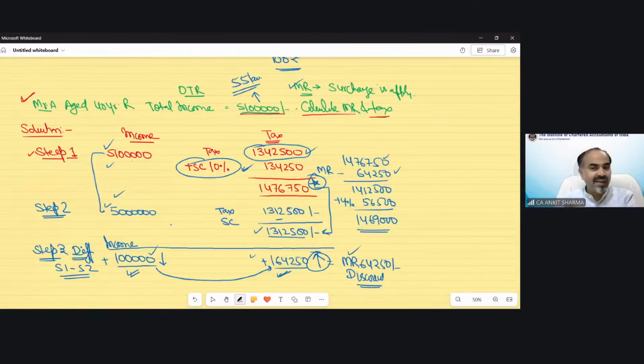In that case, there would be no marginal relief. Whatever your tax would be, that would be your final tax liability. So it will not work always. If income is 55 or 60 lakh, you will calculate and see this part would be higher, so there would be no marginal relief at all in any case.